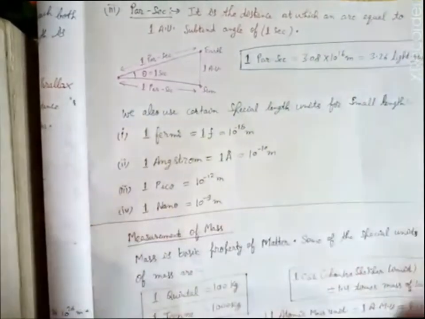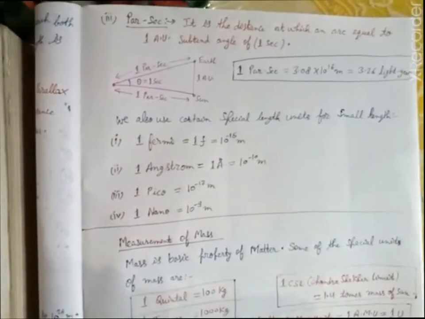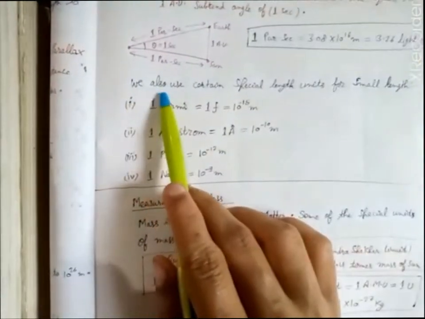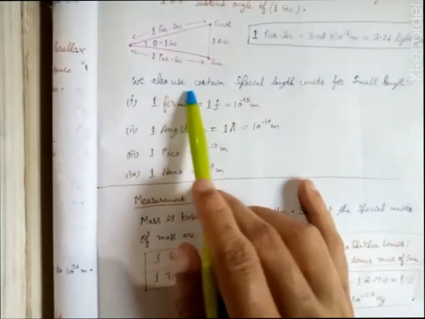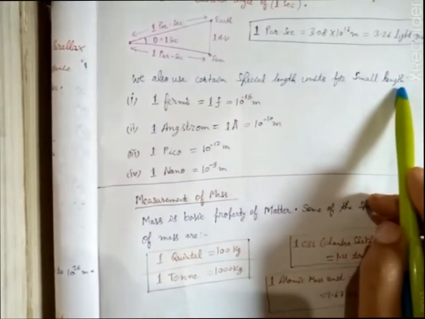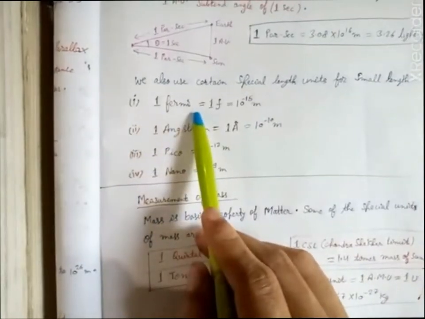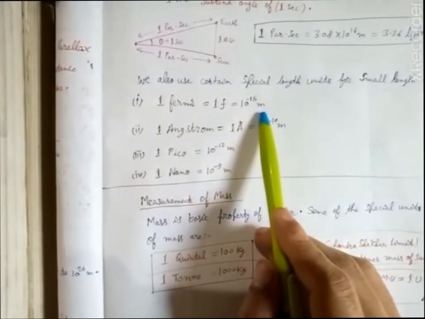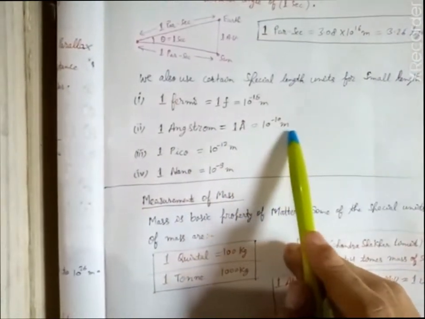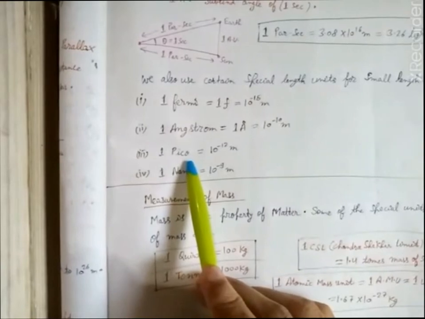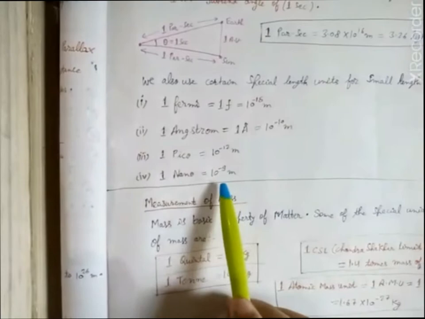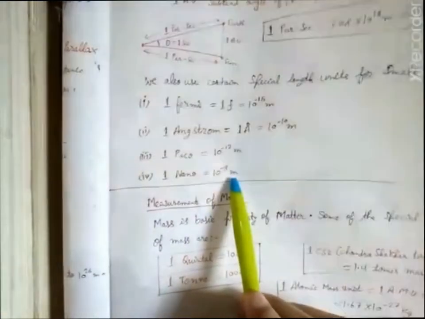Okay, these are the 3 basic large units of length. Now the next is, we also use certain special length units for small length, like 1 Fermi, that is equal to 10 to power minus 15 meter, 1 angstrom, that is equal to 10 to power minus 10 meter, 1 picometer, that is 10 to power minus 12 meter, 1 nanometer, that is equal to 10 to power minus 9 meter.